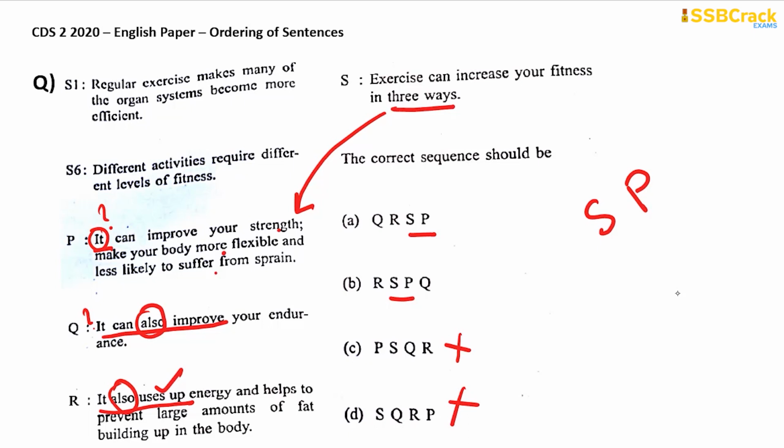Now we have to find out, is it QRSP or RSPQ? Very easily we can do that. It should actually be beginning with R. It will not be beginning with Q because it says "can also improve," which will come after P. Talking about improvement, the first improvement has been talked of in P, and then the second improvement, also improve, is talked about in Q. So R will be at the beginning of the sequence here.